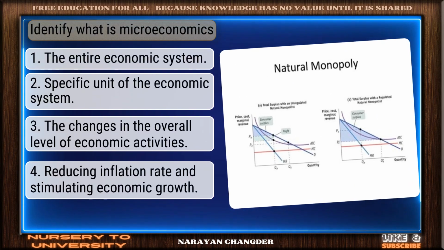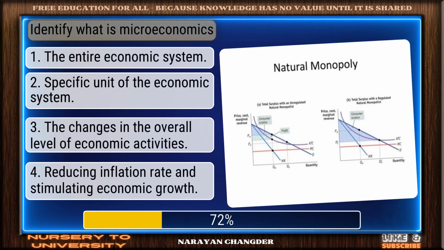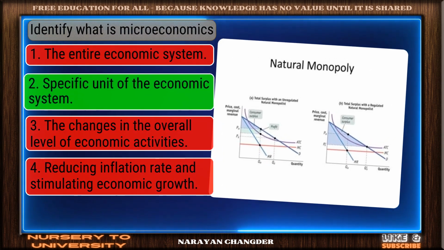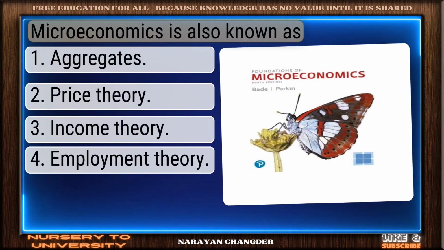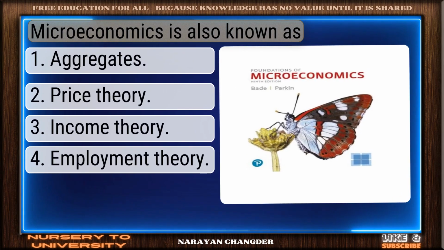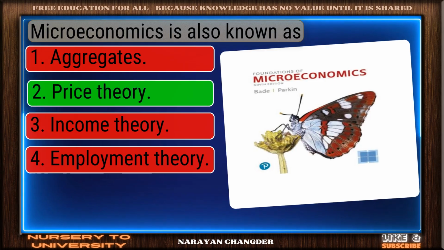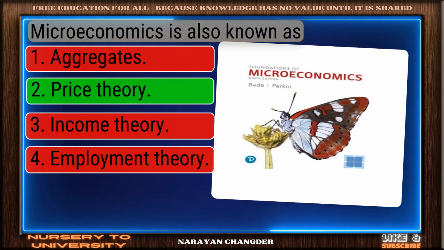Identify what is microeconomics. Valid point. Specific unit of the economic system is true. Microeconomics is also known as... Well reasoned. Price theory is the correct choice.